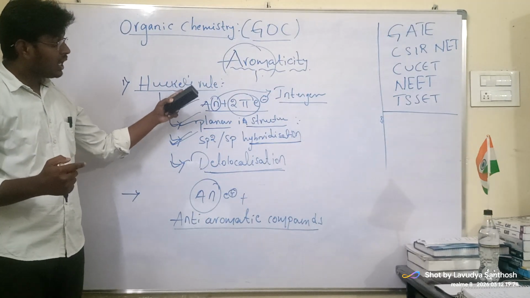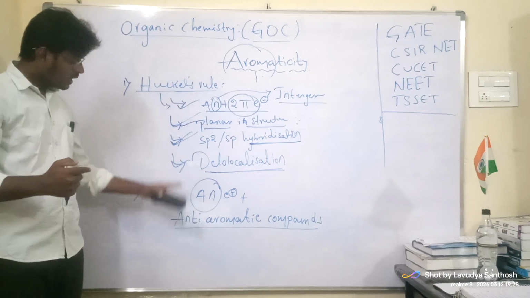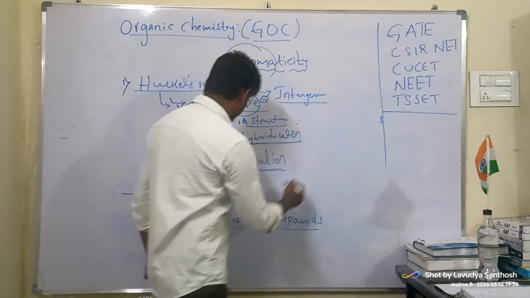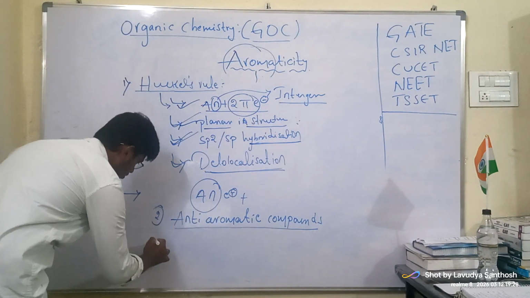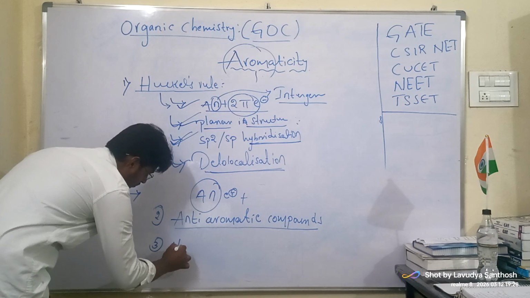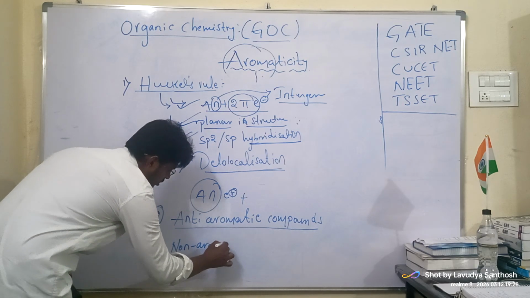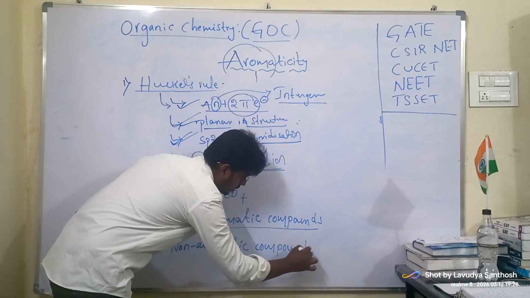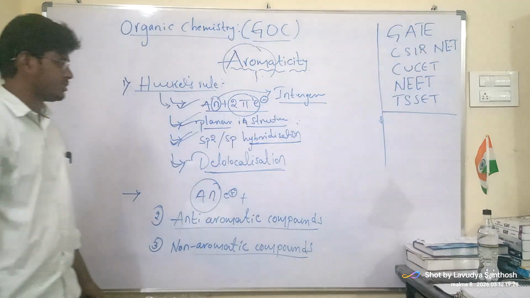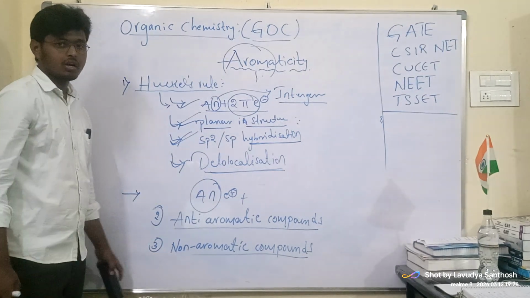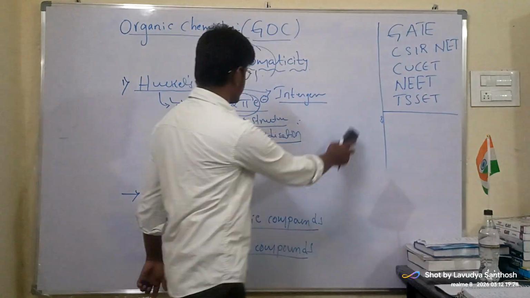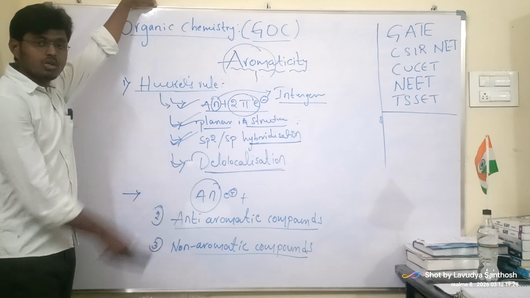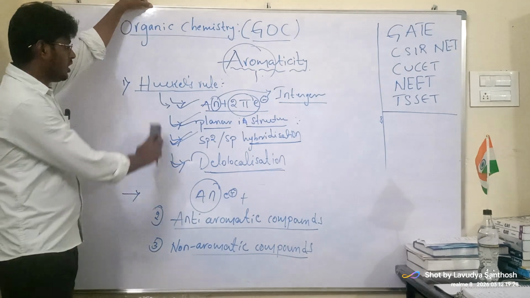Now those compounds which do not follow aromatic rules or anti-aromatic rules are called non-aromatic compounds. We will be practicing so many examples of these 3 types of compounds. Now I hope that you are noting this. Pause your video for 1 second and then note this, or else you may forget after some time.